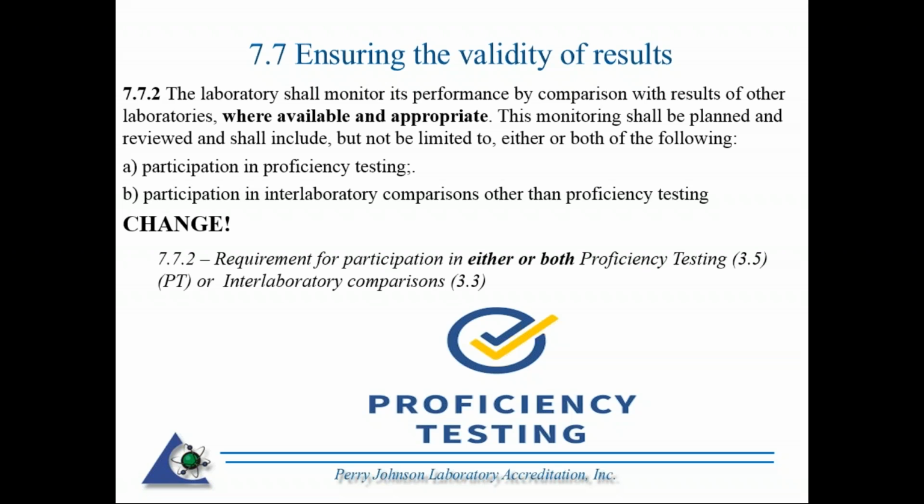And this change actually goes hand in hand with what we already require in PJLA's PL1 in proficiency testing. You need to be able to compare your results from outside the realms of your four walls. In other words, you need to make a comparison of your results to results from other laboratories. And it states here, where available and appropriate.